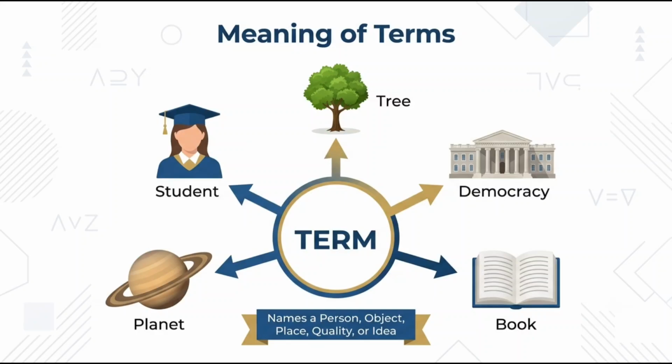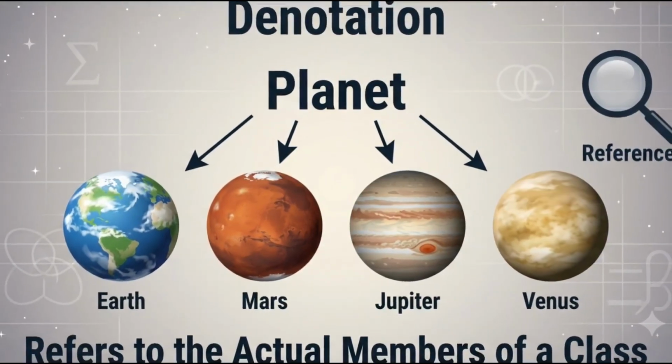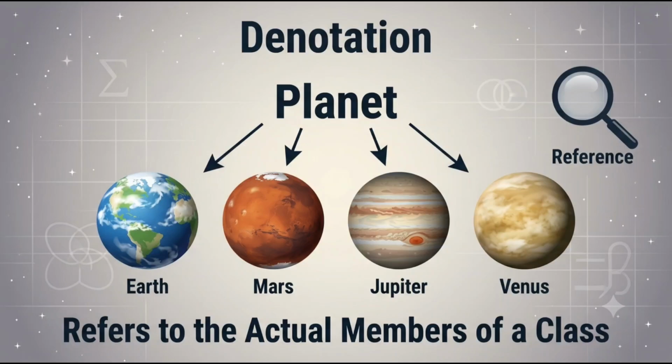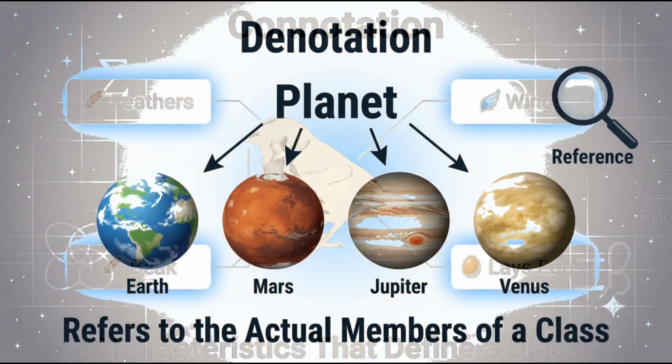Every term has both meaning and reference. Denotation refers to the actual object or individual that a term points to. For example, the term planet denotes Earth, Mars, Jupiter, Venus, and all other planets. It answers the question, which things does this term refer to?